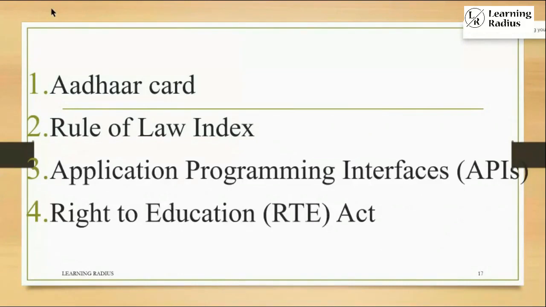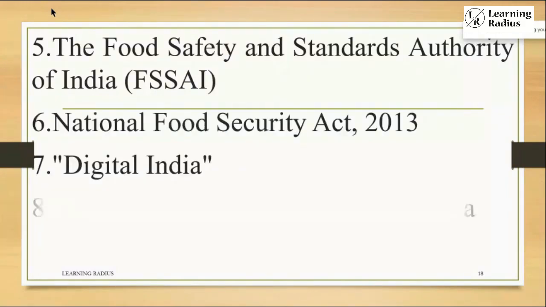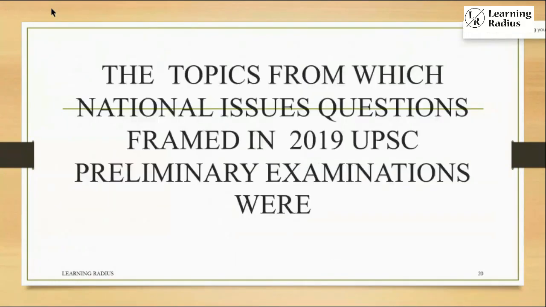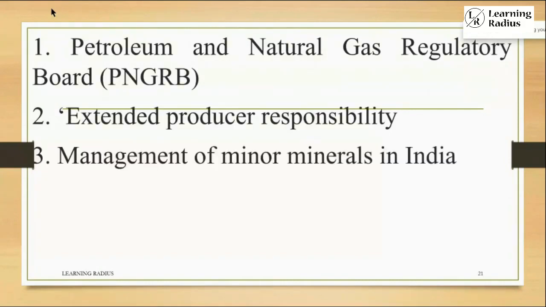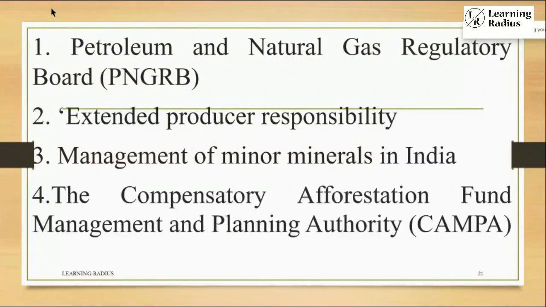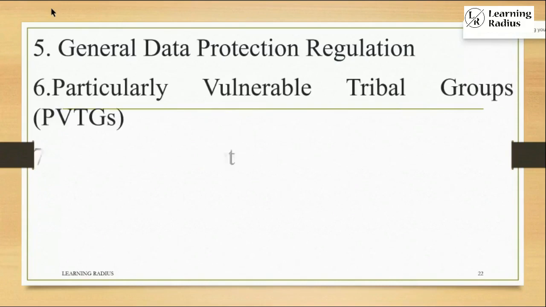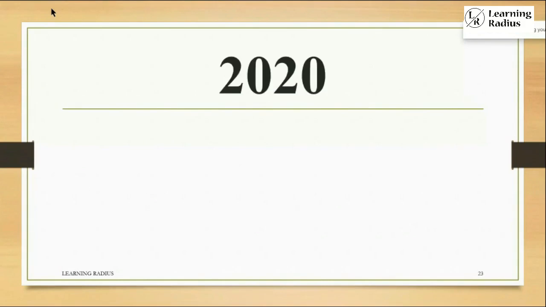Aadhaar Card, Rule of Law Index, Application Programming Interface, Right to Education, Food Safety and Standards Authority of India, National Food Security Act, Digital India, Pradhan Mantri Kaushal Vikas Yojana, Organic Farming in India, Petroleum and Natural Gas Regulatory Board, Extended Producer Responsibility, Management of Minor Minerals in India, Compensatory Afforestation Fund Management and Planning Authority, General Data Protection Regulation, Particularly Vulnerable Tribal Group, Indian Patent Act, Industrial Employment Standing Orders Rules 2018.